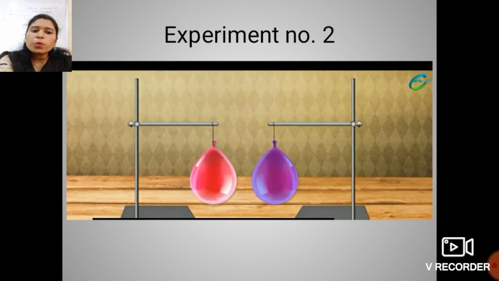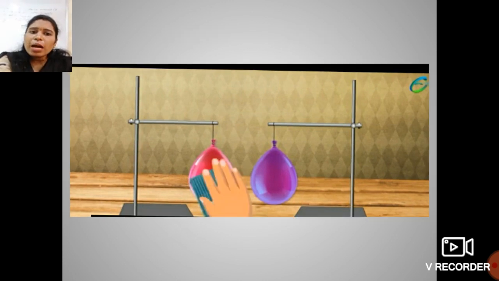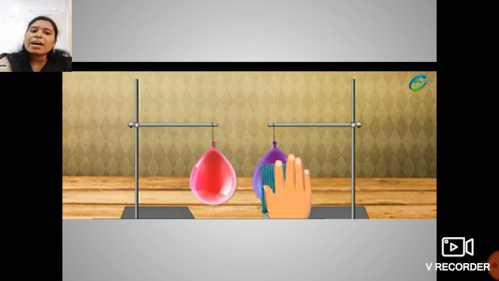Okay students, now first you have to rub both the balloons with woolen cloth. First rub that red balloon with the woolen cloth and release them. Both balloons are rubbed with the same cloth, that is the woolen cloth, and then release them. What do you observe, students? What will happen if they are released?